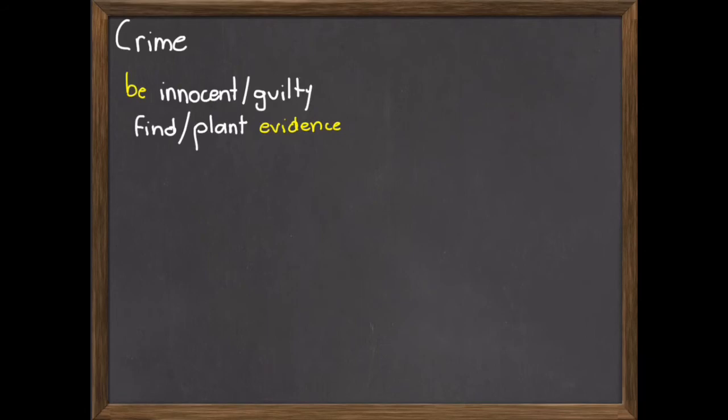Evidence is just objects or sayings, something tangible that can show the innocence or guilt of someone or something. To find evidence means, well, the word says it, to be able to look for it. And planting evidence means to put it somewhere where it can be found. It could be fake evidence or it could be real evidence.